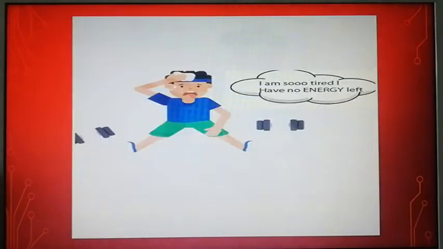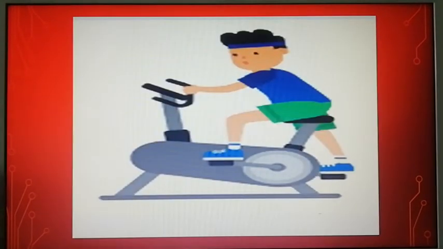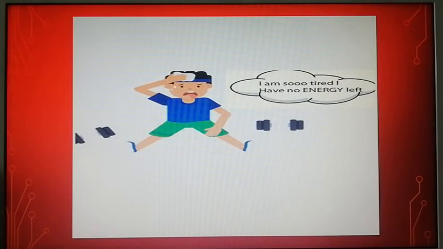Okay, so we see a boy, he's working out, right? And at the end, he says that I'm so tired, I have no energy left, right? So, energy is required for us to do any type of work, isn't it? Now, where does this energy come from?